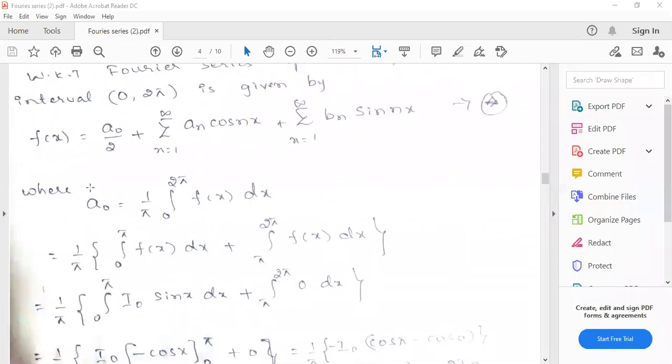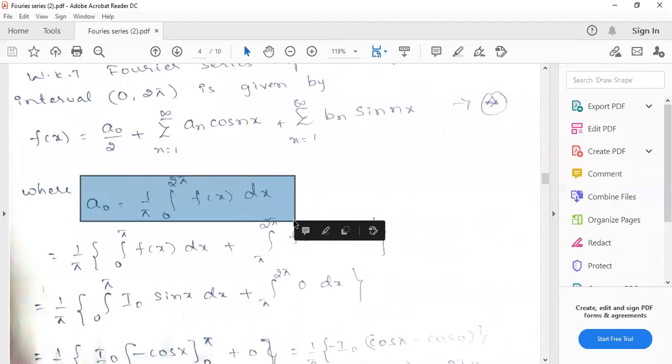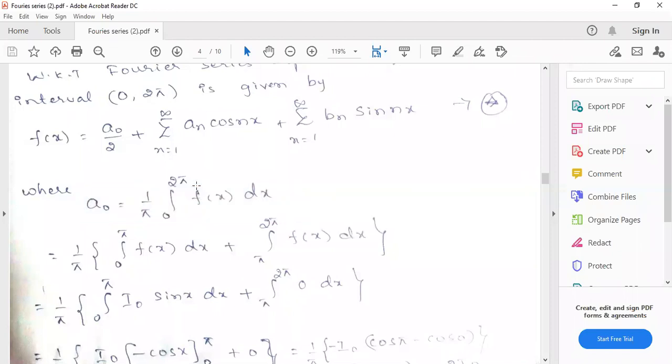So now find out the a naught. By using Euler's formula, we know that a naught equals 1 by pi into integral over 0 to 2 pi f of x dx, in the interval 0 to 2 pi. Because the function is discontinuous, we have to split this interval. Otherwise we don't know the exact value of f of x in the interval 0 to 2 pi. For that purpose, you have to split this interval into two parts.